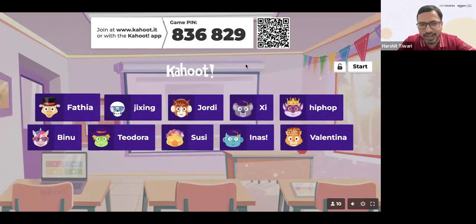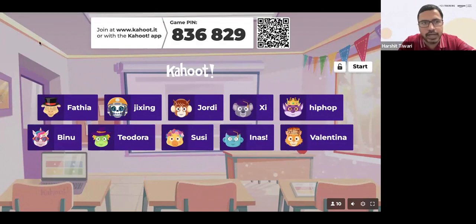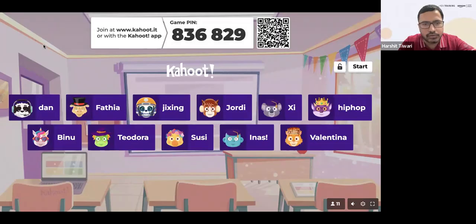Go for the correct answers. The faster you click on the answer, the more points you get. So it's not just about getting the correct answer; it's about who does it faster also. But at the same time, don't press an incorrect answer. Just waiting for 1 more minute. Anyone else joining?